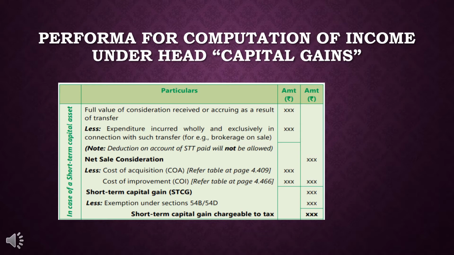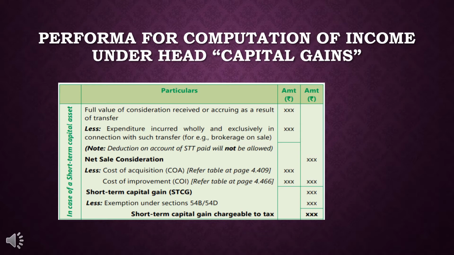Cost of acquisition is the purchase amount, and cost of improvement is any maintenance charges or similar expenses incurred on the improvement of that particular asset. Both will be deducted here, and after that you get the short-term capital gain.